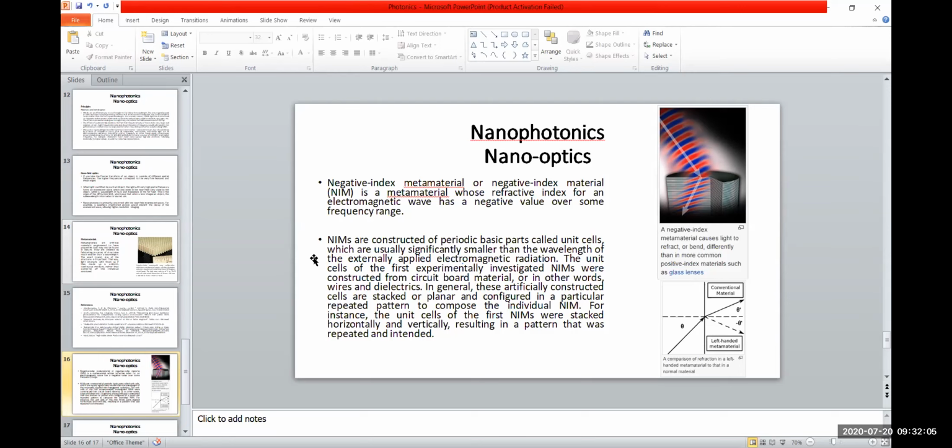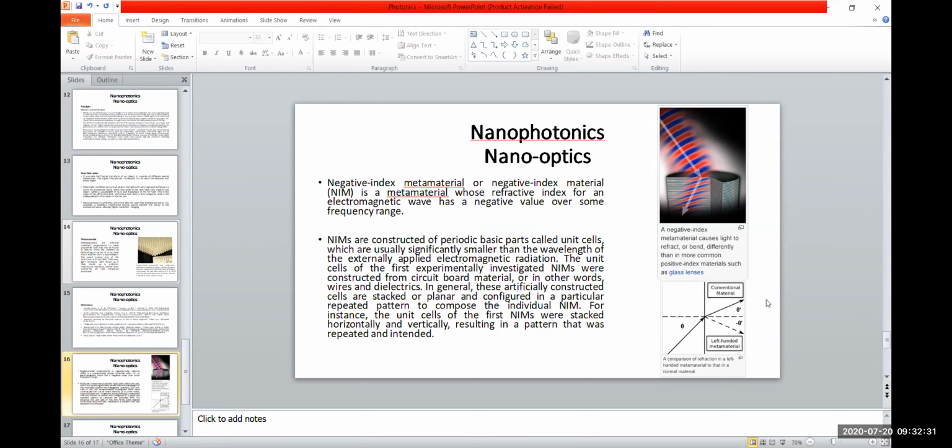Here's the definition, and on the right-hand side there's a diagram showing how light is refracted. The light should go slightly to the left of this material, but it doesn't. It moves far away from the line the way it should have gone. So these are the properties of metamaterials.